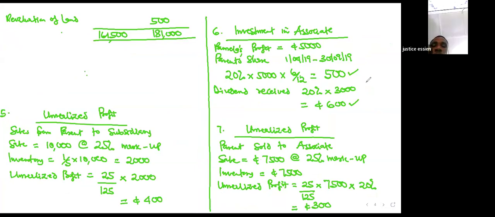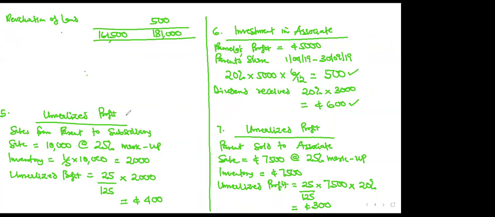The unrealized profit, there was a part that was attributable to the associate. No, hold on. Don't jump the gun. We haven't gotten there yet. We are now on working 6. When we get there, we'll treat it. We are taking the workings one after the other, so you don't skip something in exams. We've done unrealized profit in working 5. Now we are in working 6, investment in associate. We are going there in working 7. Is that clear? Yes, sir. Thank you.